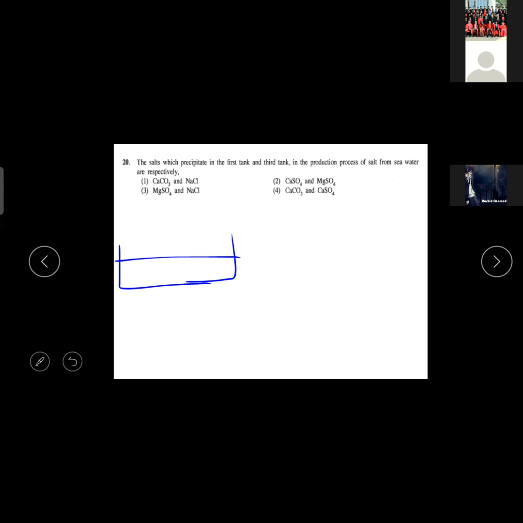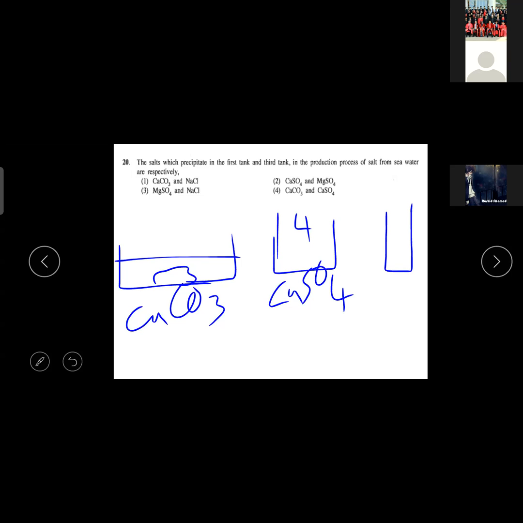In that, the concentration will go up 2 times due to evaporation, the concentration will double, the volume will become half, then one salt will be precipitated, that is the calcium carbonate. In the second tank, the medium tank, 4 times concentration will occur, the volume will reduce 4 times, and calcium sulfate will be produced. And in the third tank, the smallest tank but the deepest one, 10 times concentration will increase and the volume will reduce 10 times, and in that NaCl will precipitate.